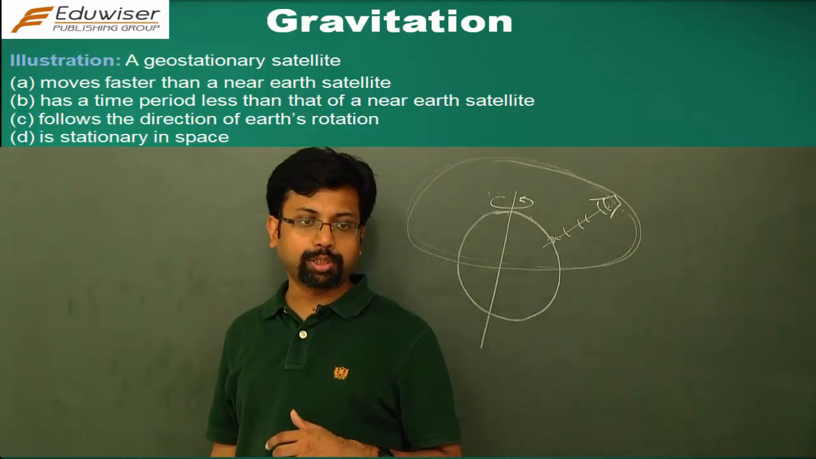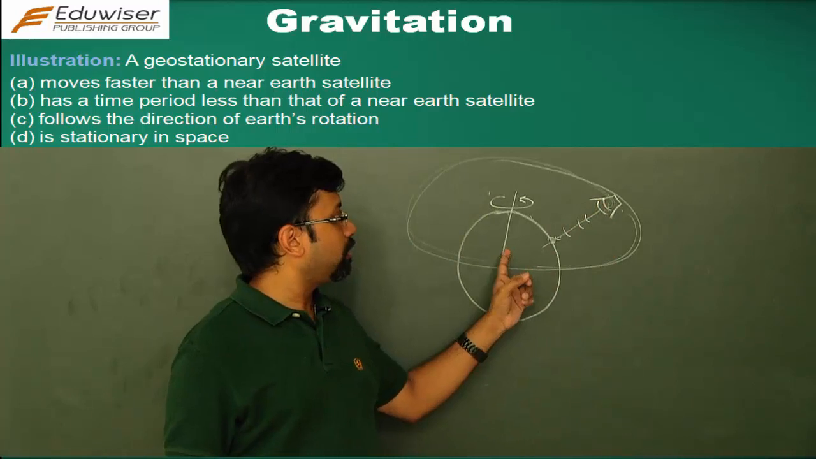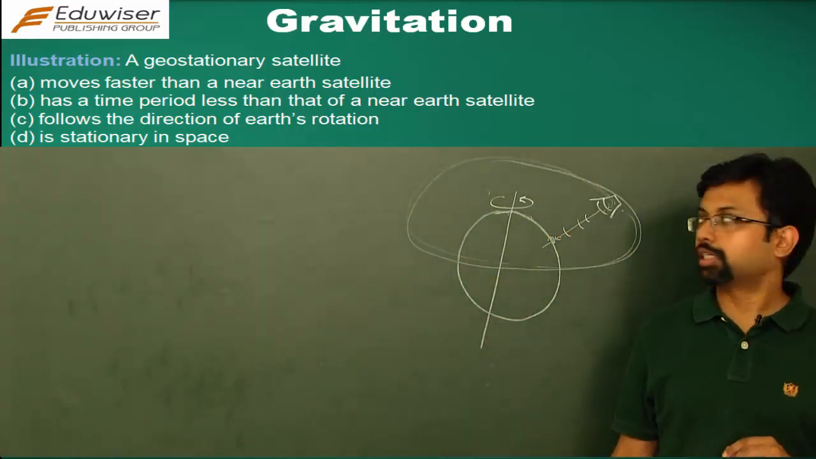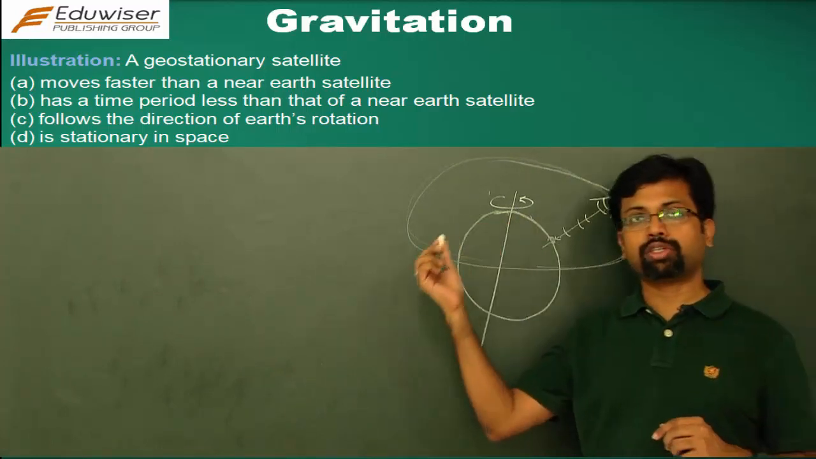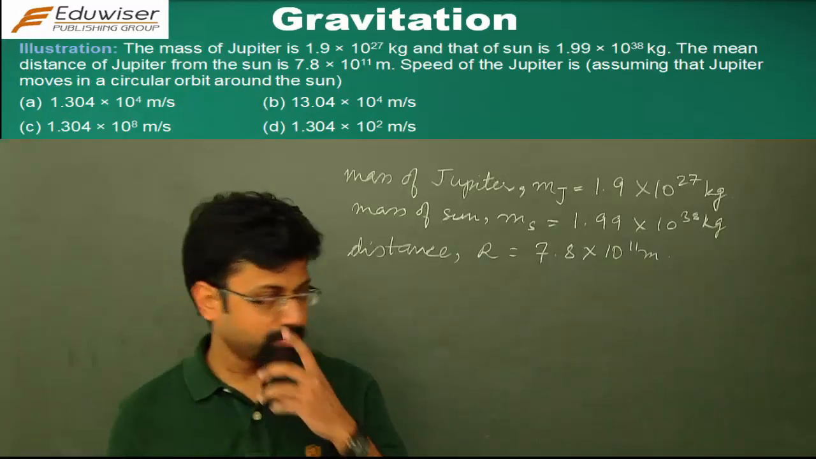So given the options, the third option that says that the geostationary satellite follows the direction of Earth's rotation is correct. If it follows the direction of the Earth's rotation, only then will it appear stationary over a certain place.